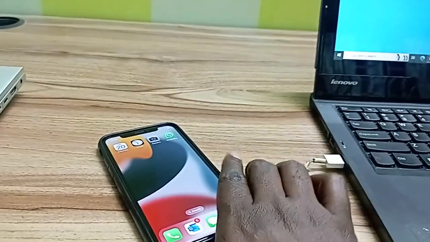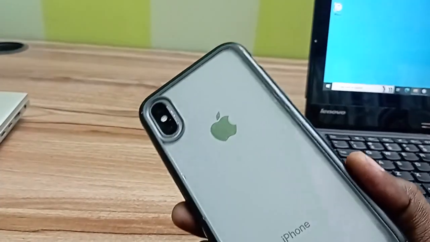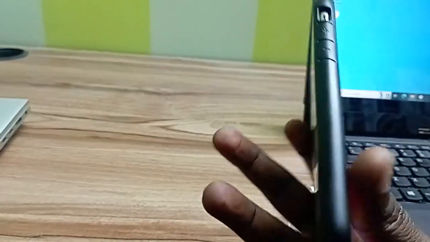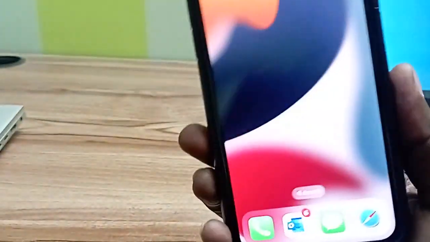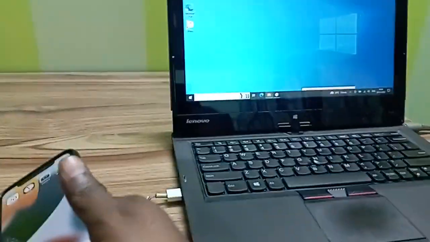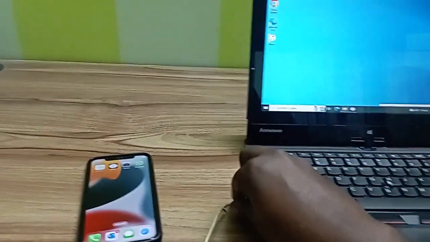Hello friends, this is my iPhone 10. I bought an iPhone 14 now, so we are going to see how we are going to back up this phone from iPhone to the computer using iTunes software. First, let's plug in the USB cable.